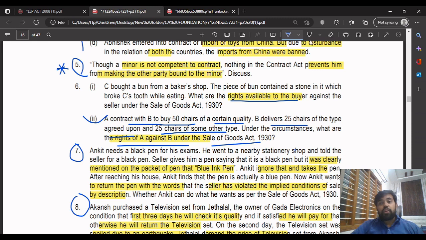He can reject the entire 50 chairs since 25 are of some other quality, or he can accept the 25 chairs of the agreed quality and reject the 25 chairs of other quality, since it is not the same quality which they had agreed upon as per the contract. Like that you have to write. Just read the solution once. It's a simple solution, but it is an important question.